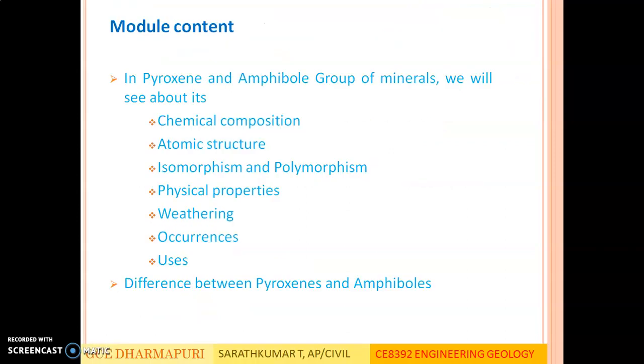So the module content is: we will be seeing the pyroxene and amphibole group of minerals, and we will see about its chemical composition, atomic structure, isomorphism and polymorphism, physical properties, weathering, occurrences and uses. And finally we will be seeing the difference between pyroxenes and amphiboles. These two groups, pyroxene and amphibole, are very much similar. Apart from certain differences, these two groups resemble each other in the same way.